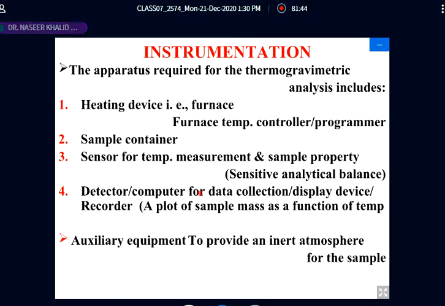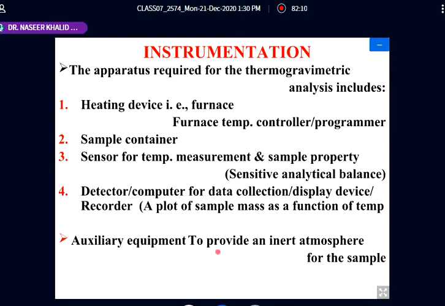Oxidation could take place. So in order to avoid that, we have to provide an inert atmosphere to the sample. So an additional requirement is the supply of nitrogen, supply of argon, or supply of carbon dioxide. So this is the auxiliary equipment.